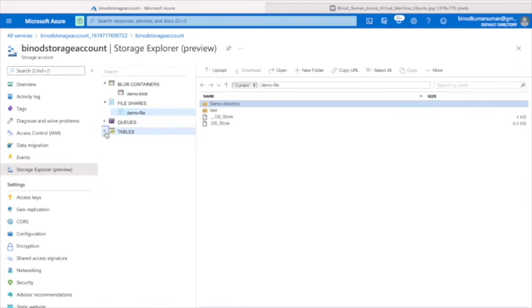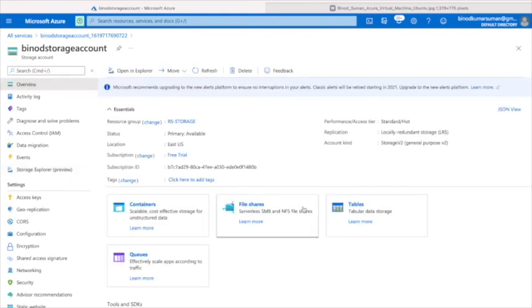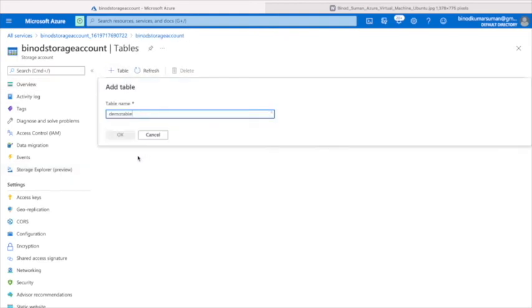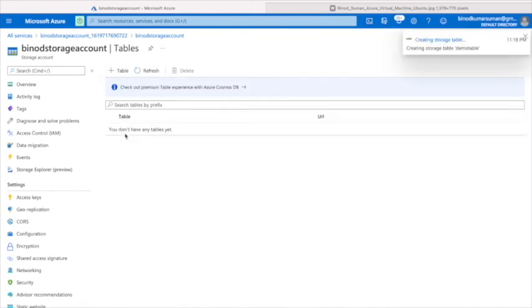So now go to the table and let me create something in the table. Or you can also come here, go to the table, create the table. And as I say, table is NoSQL, meaning schema based.